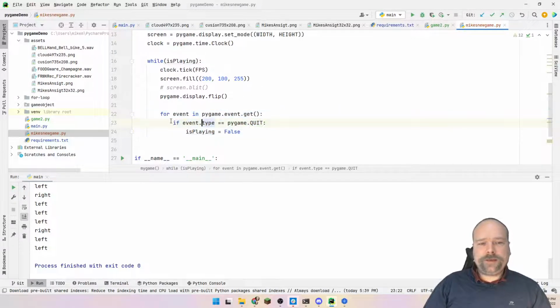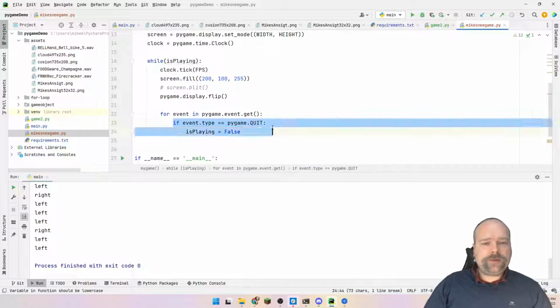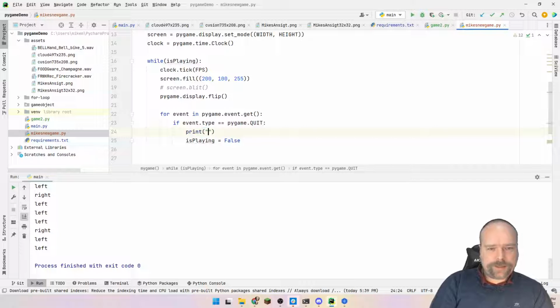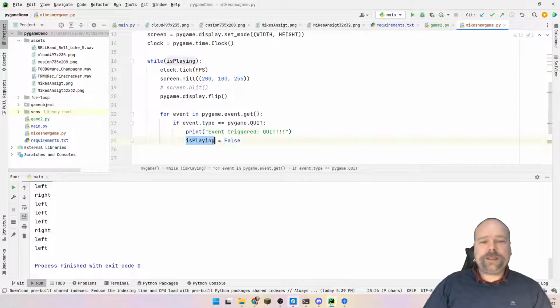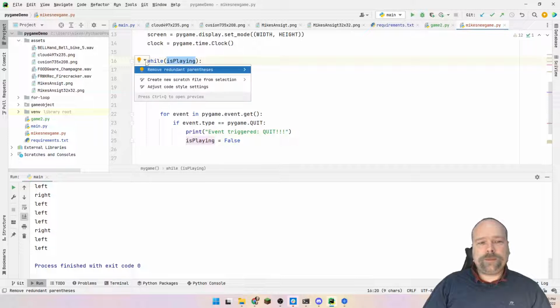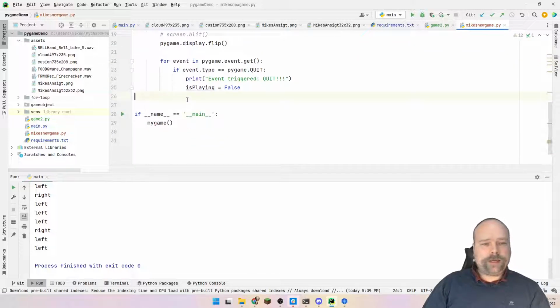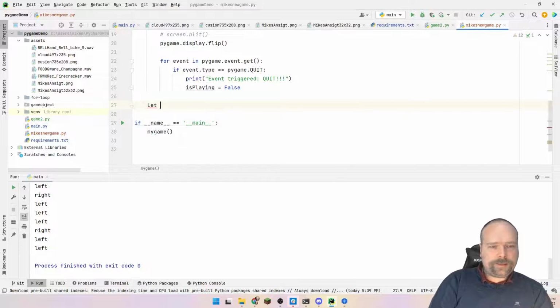But I'm listening for events right here. One of the events is named quit. This will be triggered when I press the X in the corner. So when I'm closing the window, this event right here will be triggered. We can also write something like this: if event.type is quit. And then we quit the game by setting is playing to false. That means that we will come out of this loop right here, and then we can finish the game by writing, let us print, game has ended, like this.